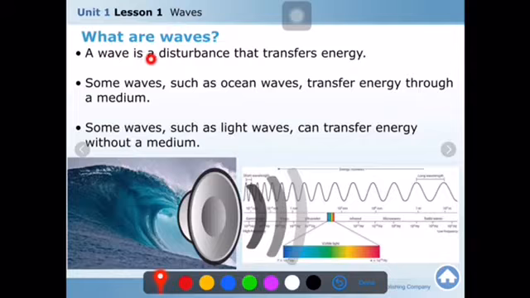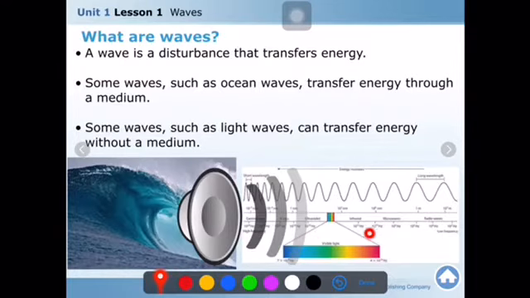A wave is a disturbance that transfers energy, you know that. Okay, some waves, such as ocean waves, transfer energy through a medium. You see, for some waves, we need a medium, a material, to be transferred. For some waves, we don't need the medium. Light waves can transfer energy without a medium. You know that from space, right?